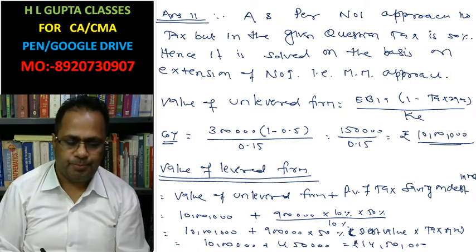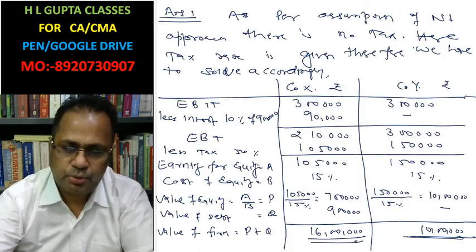Okay. Now, in third part, what we have to do here? Look at here.